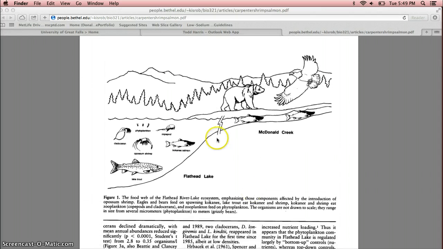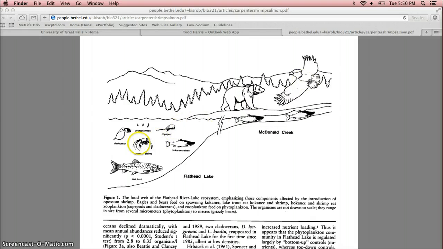So we look at this picture here, and this describes to us that the phytoplankton are the bottom of our food web. They're eaten by our zooplankton, the copepod and the cladocerian. The zooplankton are eaten by our salmon naturally. The salmon migrate up the Flathead Lake through McDonald Creek to Lake McDonald, and they're eaten by the grizzly bears and the bald eagles and other mammals.